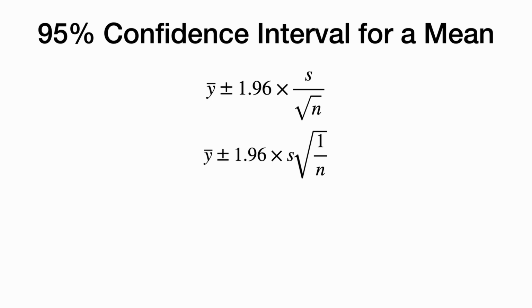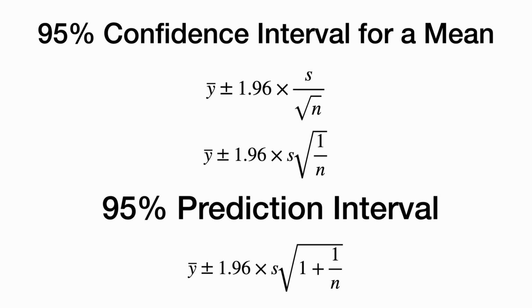We can see this in the formulas. Here's a formula for a 95% confidence interval for a mean. The standard error is S, the standard deviation, over the square root of n. We could also write it like this. But a 95% prediction interval has a wider standard error, a wider margin of error.